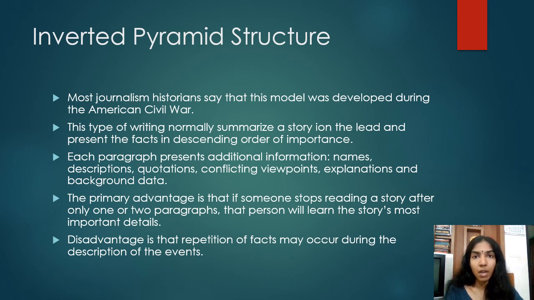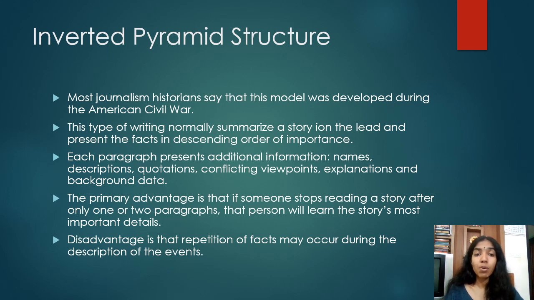That is, even if he didn't read the complete news story, he'll understand what the news is saying. So he'll get what the news describes from the first few sentences itself.